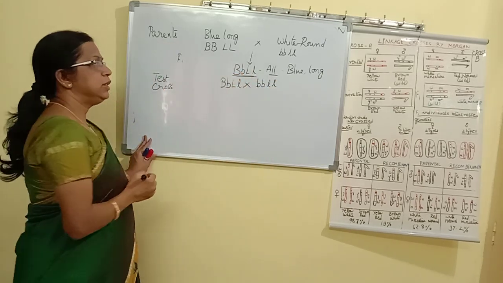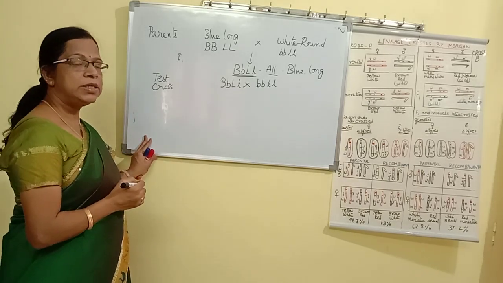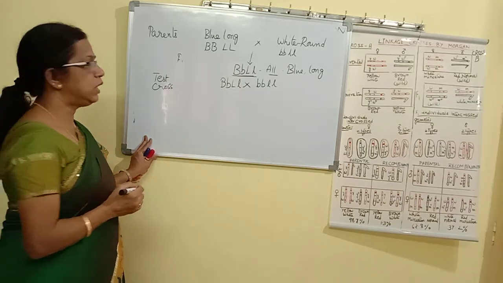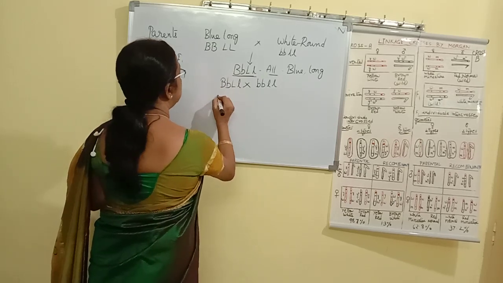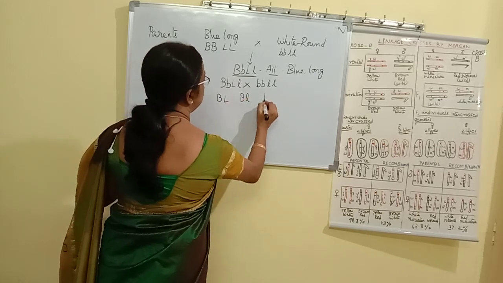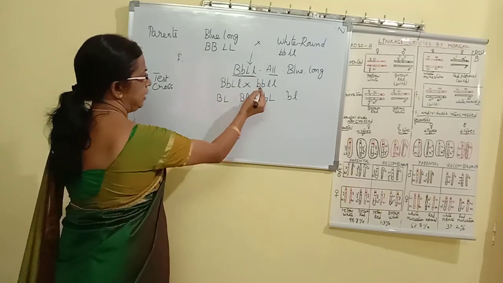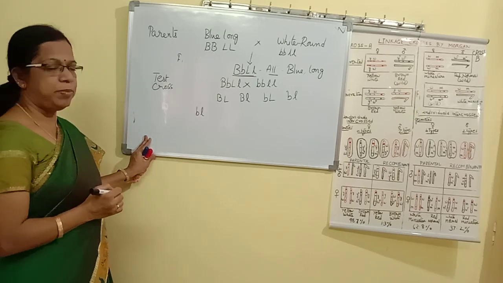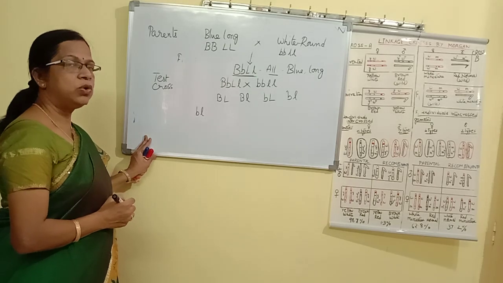So here we get 4 types of gametes from the F1, and in the recessive parent we get only 1 type of gamete because it is completely homozygous, while the F1 is completely heterozygous.